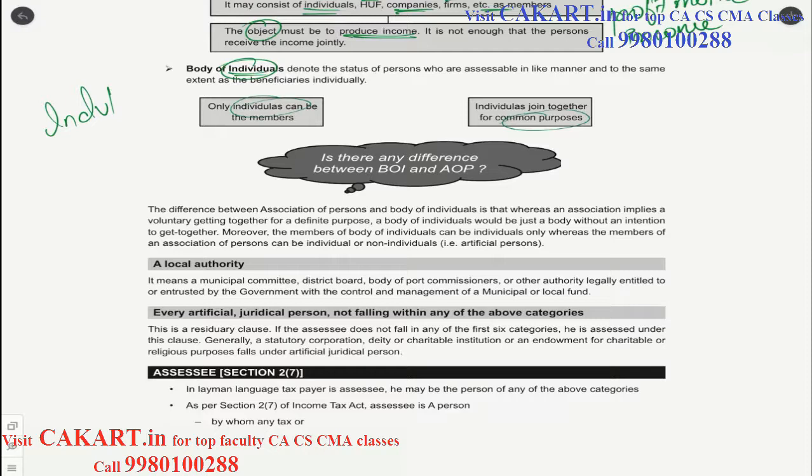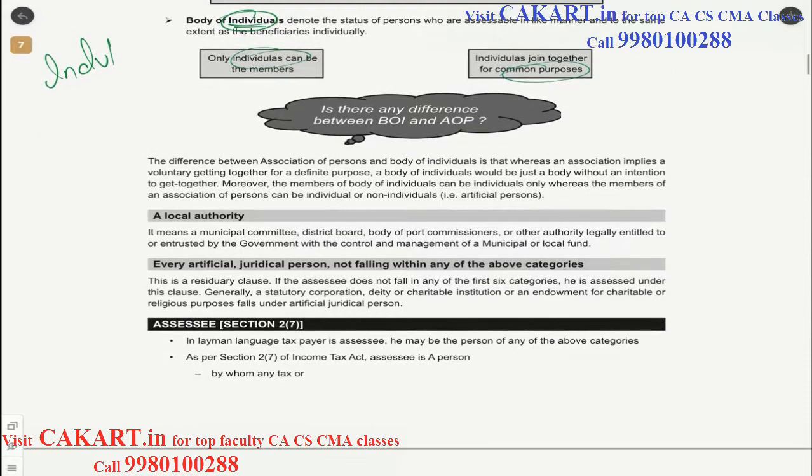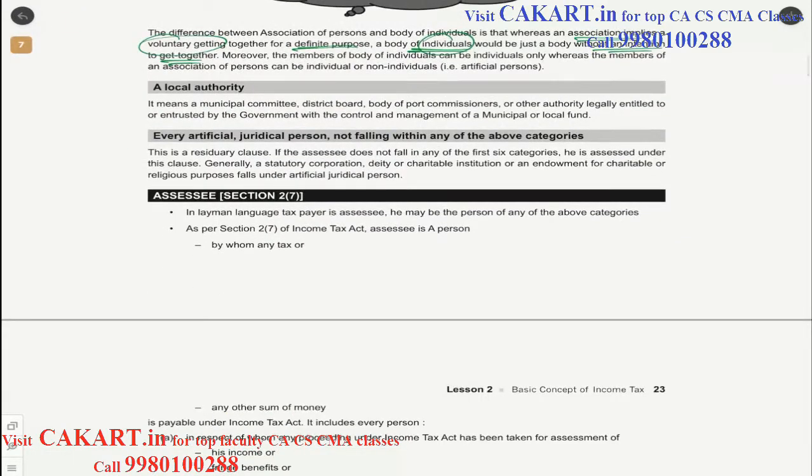Now that we have looked into both AOP and BOI, that is association of persons as well as body of individuals, is there any difference between the two? The difference lies in the definition itself. In case of association, it implies a voluntary getting together for a definite purpose, as we saw above. Whereas in case of body of individuals, it would be just a body without any intention to get together, but it should be a body of individuals. Whereas in case of AOP, it could be anyone, including an artificial juridical person.